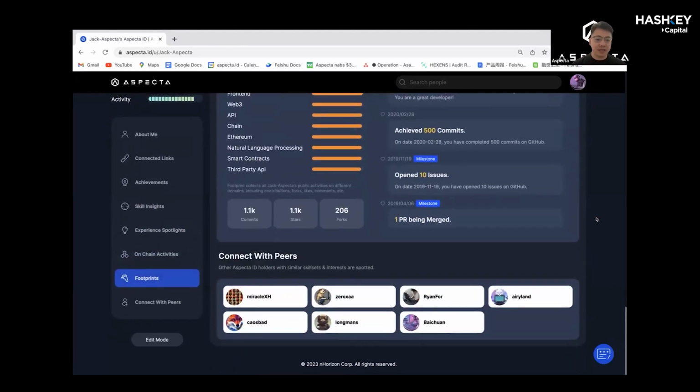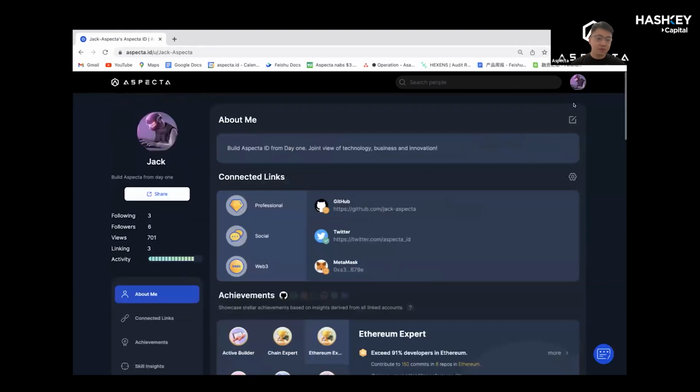And of course, you can always connect with other Aspecta ID holders. Everything on Aspecta ID is self-sovereign, which means all Aspecta ID holders can choose what kind of AI-generated content they want to disclose. I think this is the first function of Aspecta ID, to demonstrate.